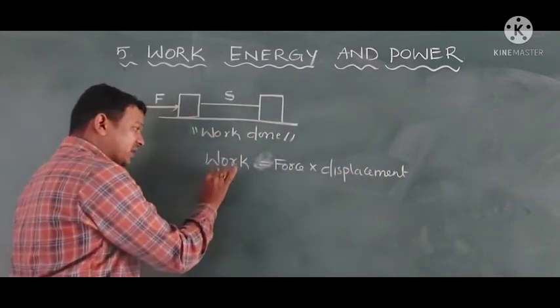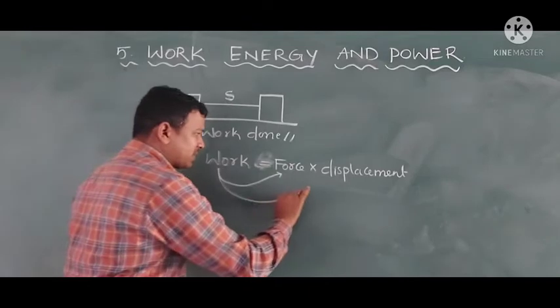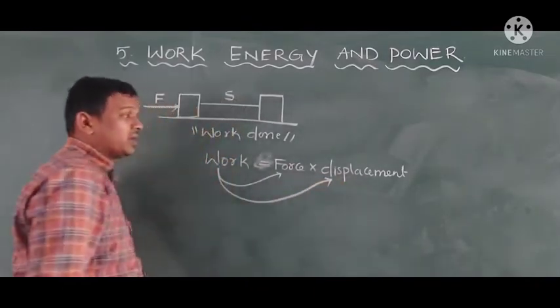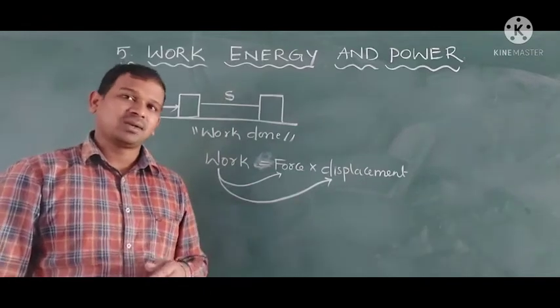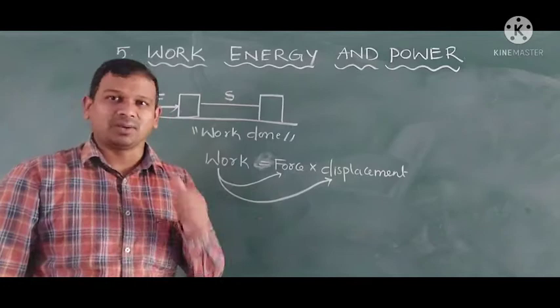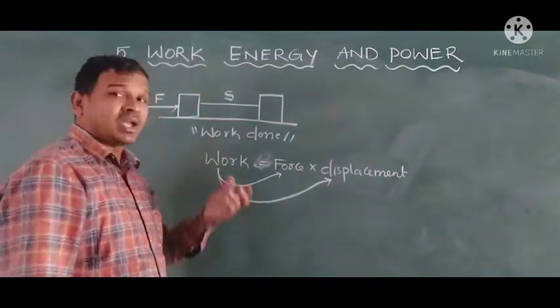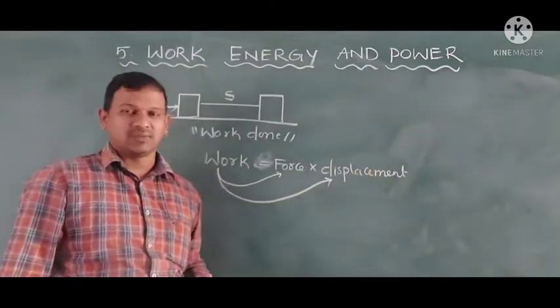Work depends upon the force and also upon the displacement. If any object is moving because of the force, we can say work is said to be done. When can we say work is done? When the force and displacement both are there.